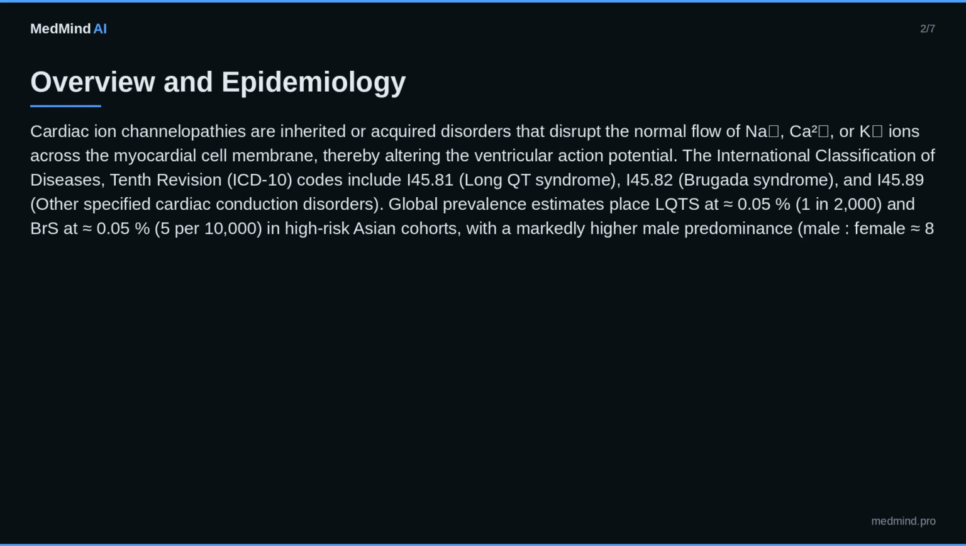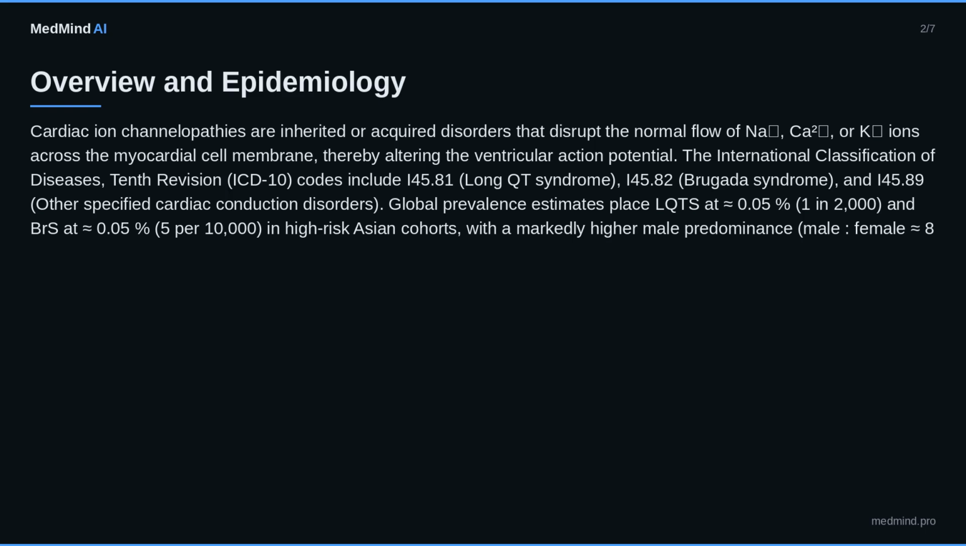Overview and epidemiology. Cardiac ion channelopathies are inherited or acquired disorders that disrupt the normal flow of Na, Ca2+, or K ions across the myocardial cell membrane, thereby altering the ventricular action potential. The International Classification of Diseases, 10th revision, ICD-10, codes include I-45.81, long QT syndrome, I-45.82, Brugada syndrome, and I-45.89, other specified cardiac conduction disorders. Global prevalence estimates place